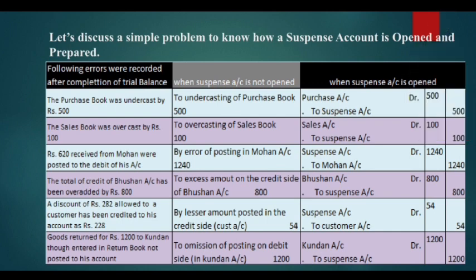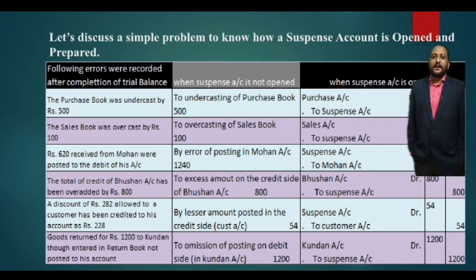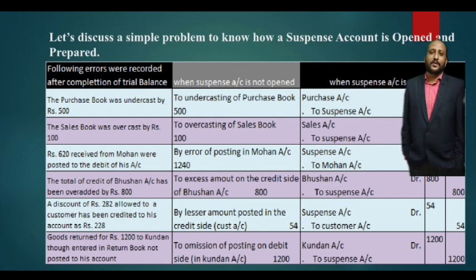Then you see the fifth case, where a discount of 282 allowed to a customer has been credited to his account wrongly as 228. So instead of 282, it was credited as 228. Now let us see how to record this when a suspense account is not open. In this case, it is recorded as lesser amount posted on the credit side of customer account, rupees 54, and the same can be recorded in the suspense account as suspense account debit 54 rupees to the customer's account, 54 rupees.